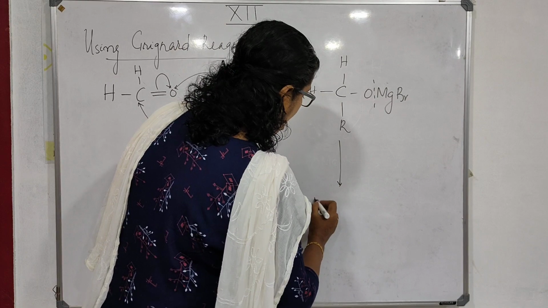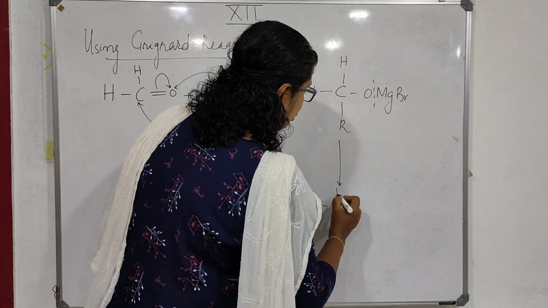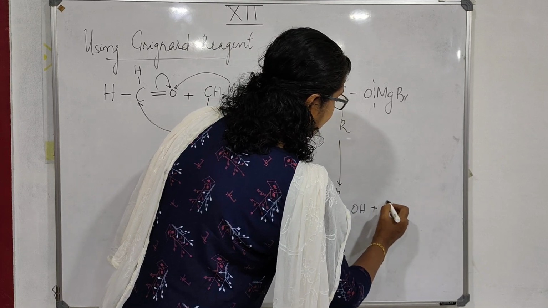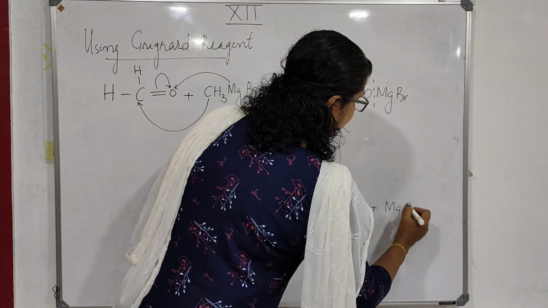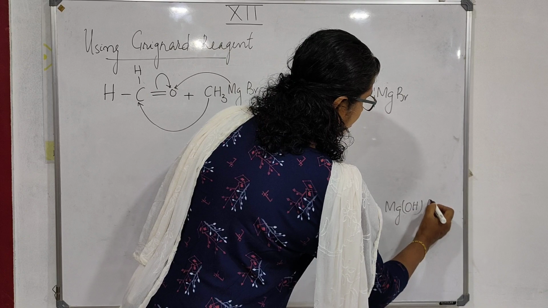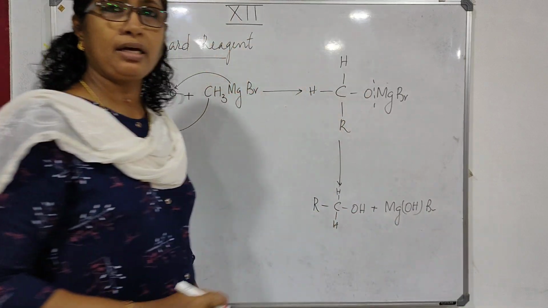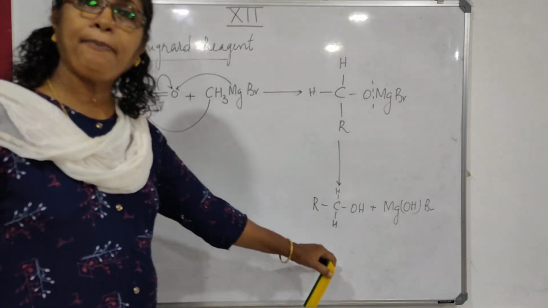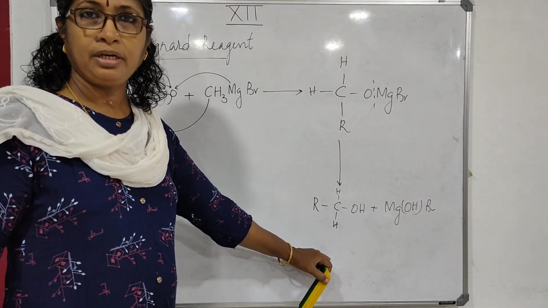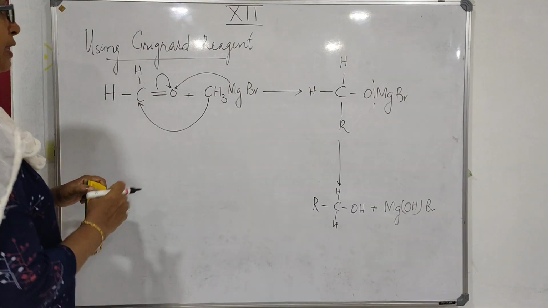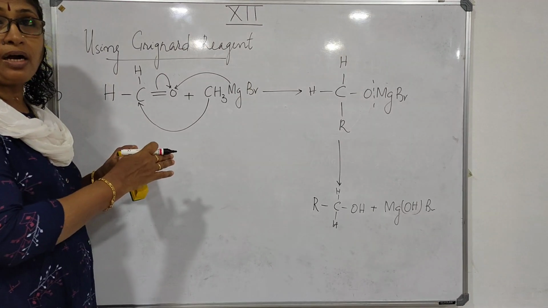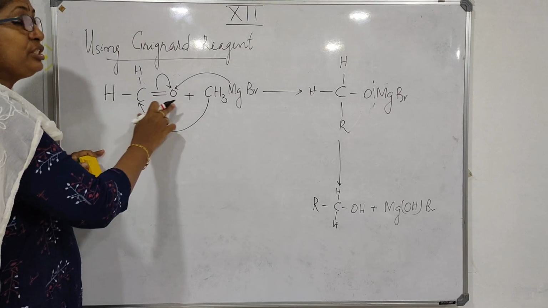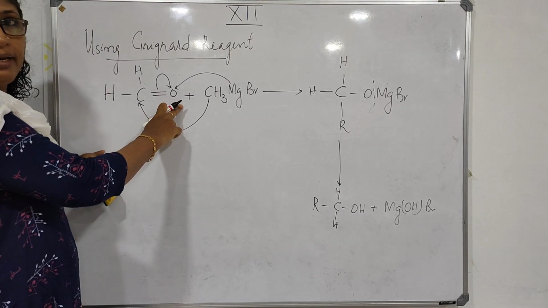Then you will get CH3CH2OH plus Mg(OH)Br. You will get a primary alcohol. So if you use methanal, you will get a primary alcohol. Understood? So this is the preparation of a primary alcohol using Grignard reagent. For a primary alcohol, you must use methanal.